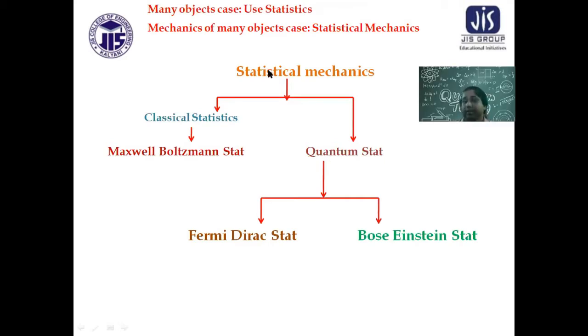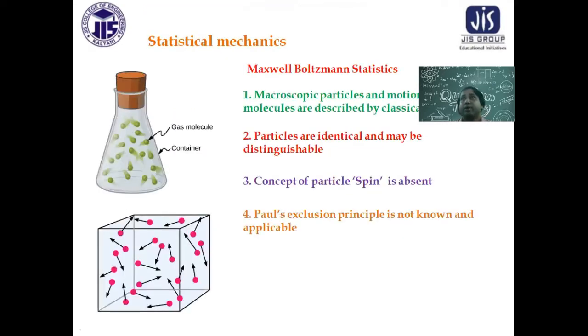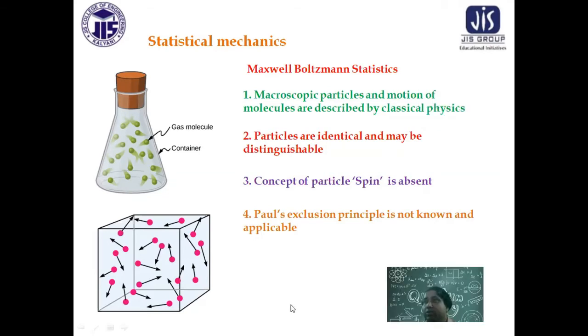So how it actually came up, how all these ideas came up, that I was talking about. For gas molecules moving in a container, you have to use the Maxwell-Boltzmann idea. It's a classical idea. Now, it is thought that these are large numbers of gas molecules moving randomly. Just like we use the kinetic theory of gases, which is based on Maxwell's velocity distribution law, that idea will be utilized here. Now here you consider the gas molecules like balls. They are making inelastic scattering. That means they are colliding with each other. Collision is a mechanical interaction.